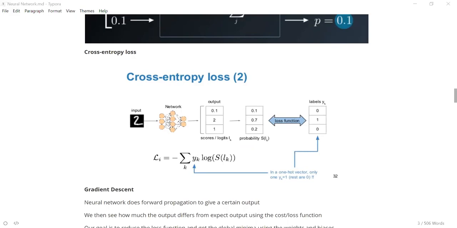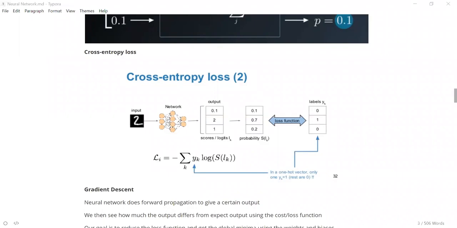So this is the formula, x1 minus y1 whole square plus x2 minus y2 whole square plus x3 minus y3 whole square. So this is the squared error. If you divide it by 3, what you will get is the mean squared error, because we have 3 points here, right? So that is how you determine the mean square error loss. Cross entropy loss is another loss which is very famous for classification. The formula is a little bit complex, but it does the same thing. It tries to tell you how much your output is off from the expected output.